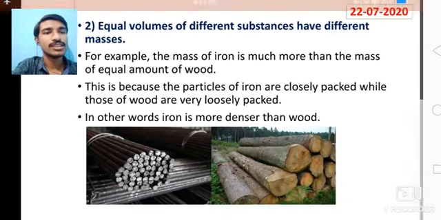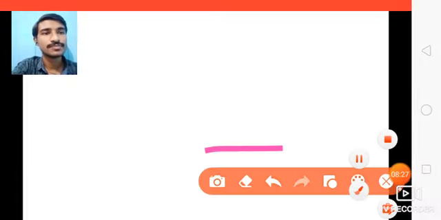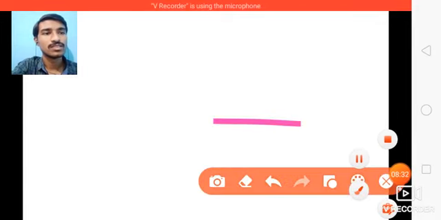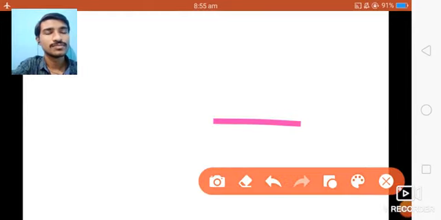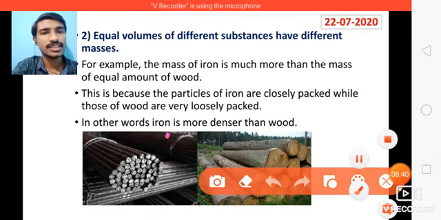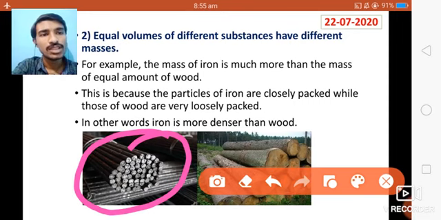Now let me take an example of this iron rod. It has occupied a very small volume. In this smaller space, if I place a wooden piece, then what will happen to the mass? The mass will obviously be different.